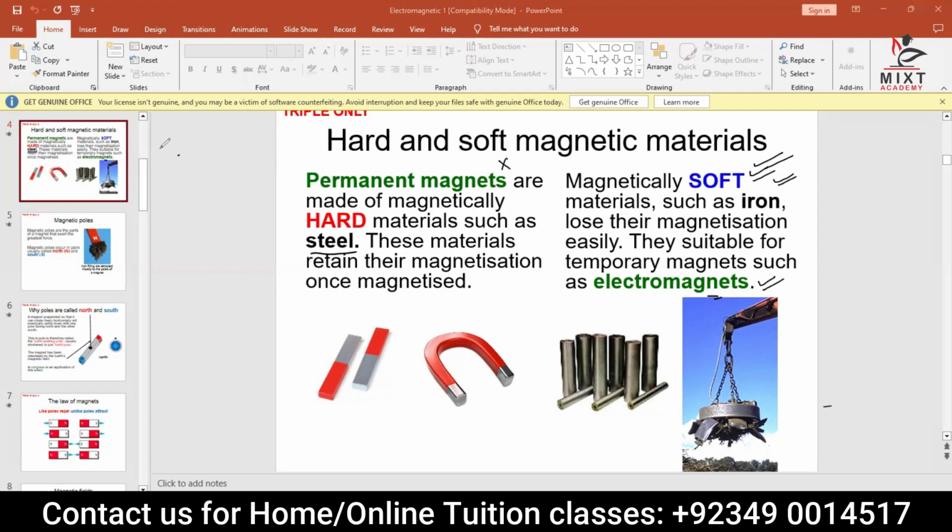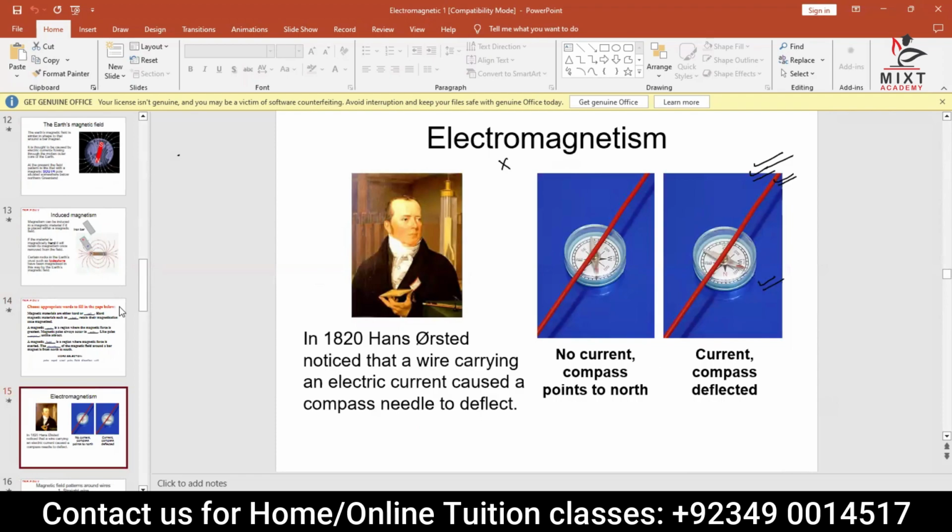Now, let's talk about electromagnetism, which we were talking about previously. This is an interesting fact. It was actually found by a scientist named Hans Ørsted in 1820. What he noticed is that he got a wire and passed a current through it, and he put a compass needle nearby.